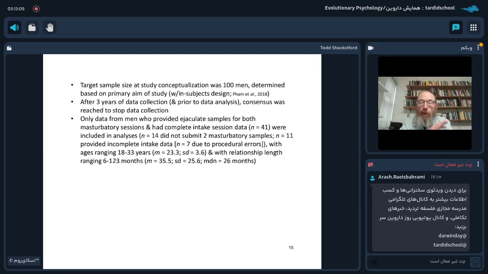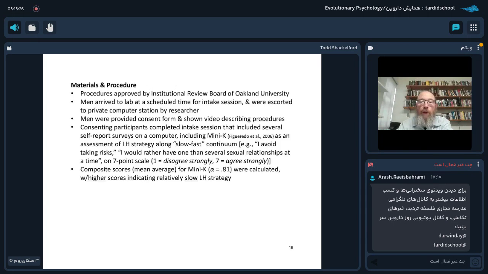Of those 41 men, their ages ranged from 18 to 33 years, mean age of about 23 years, and the relationship length ranged 6 to 123 months with an average of about 36 months. So about 3 years.